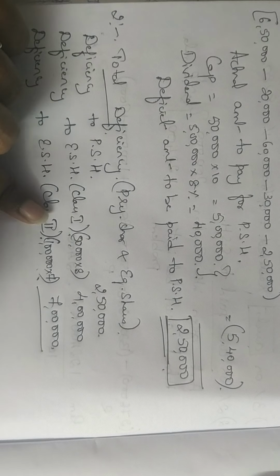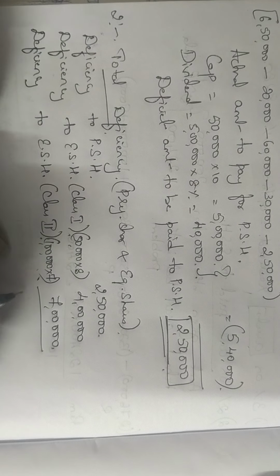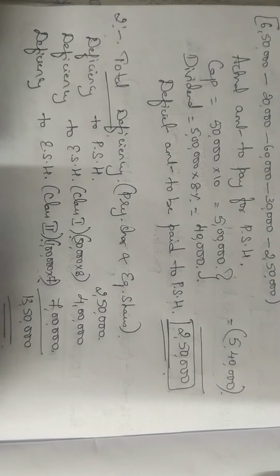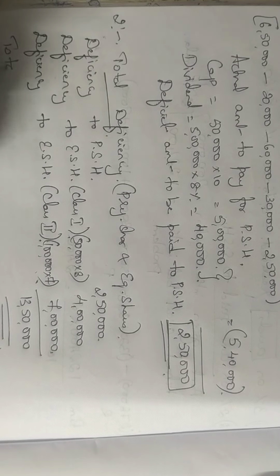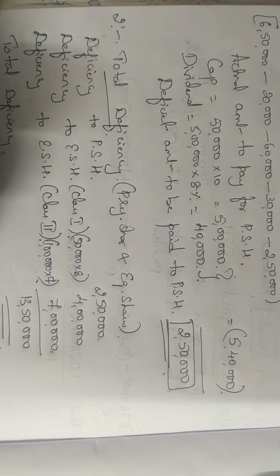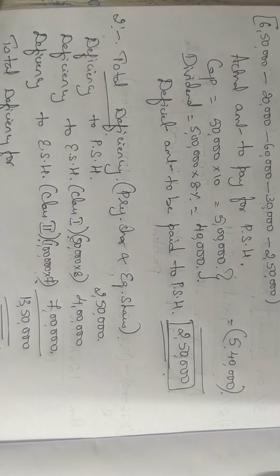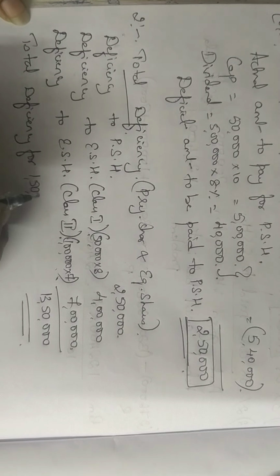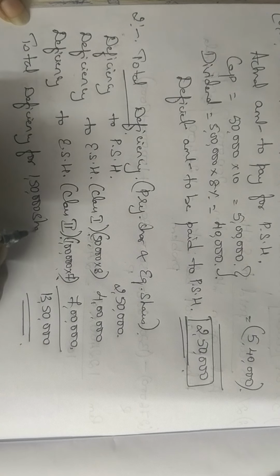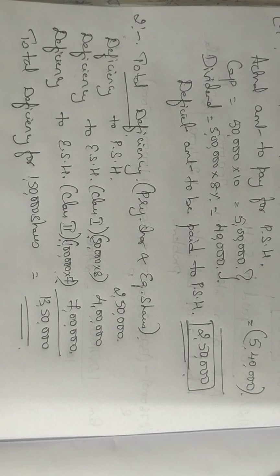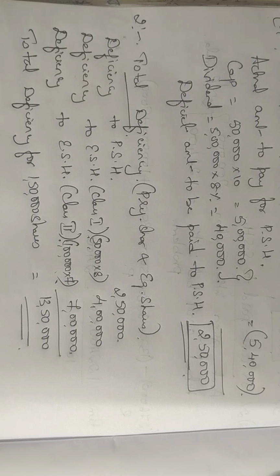So how much is the total deficiency now? The total deficiency is 13,50,000. Okay, this will be called as my total deficiency. Total deficiency for how many shares? 50,000 and 1 lakh. So total deficiency for 1,50,000 shares, it is 13,50,000. Okay, please understand this concept. Like these questions you get it for 15 marks. Okay, not for 5 marks.